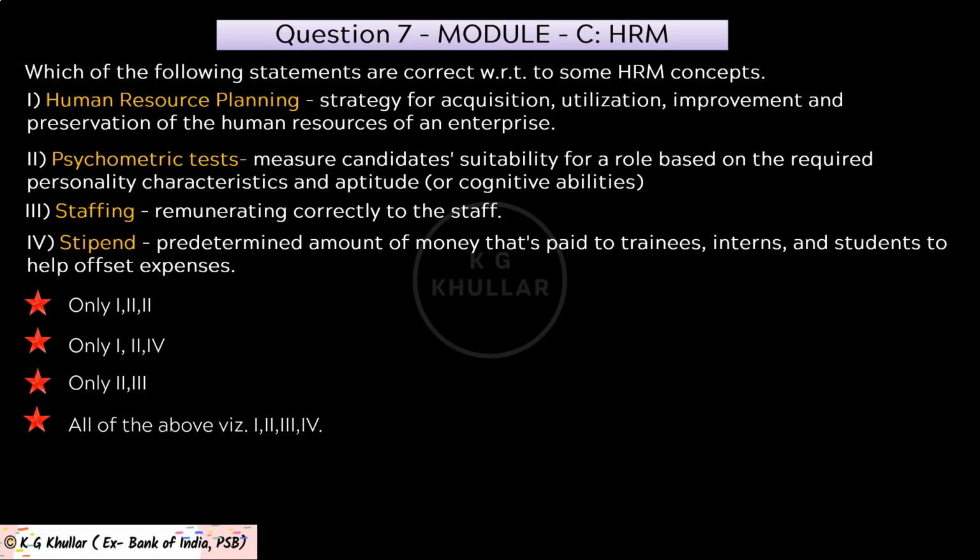Well, statement 1 is correct and so is statement 2. But when you carefully look at statement 3, please note staffing is putting the right person to the right job. And staffing is not related to the salary part as mentioned in the statement. So statement 3 is wrong and then statement 4 is also correct. Thus, the correct option for the given question is option B.